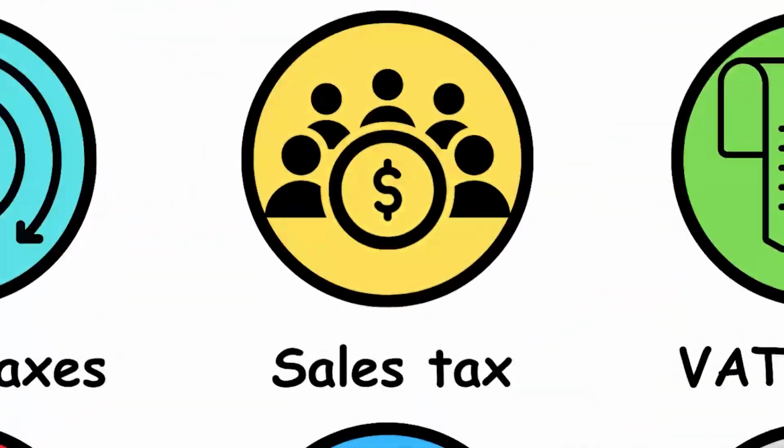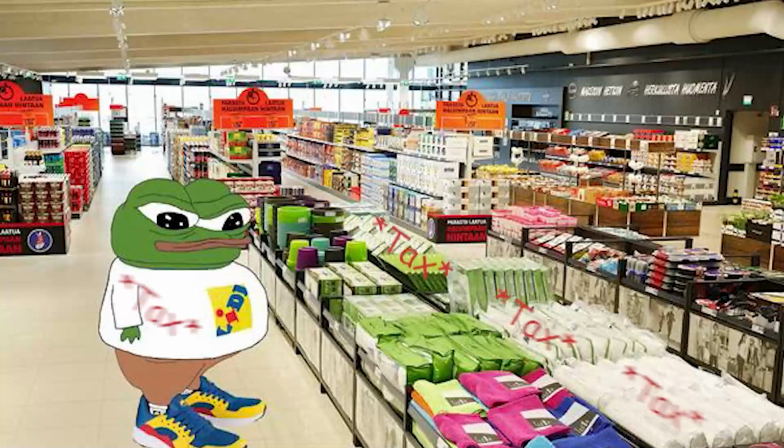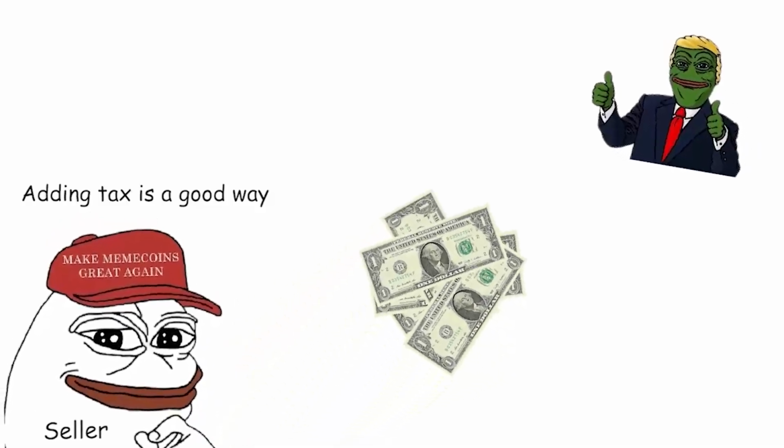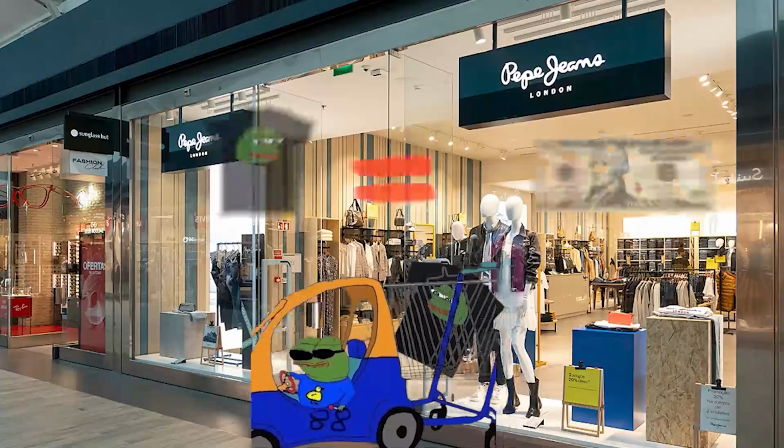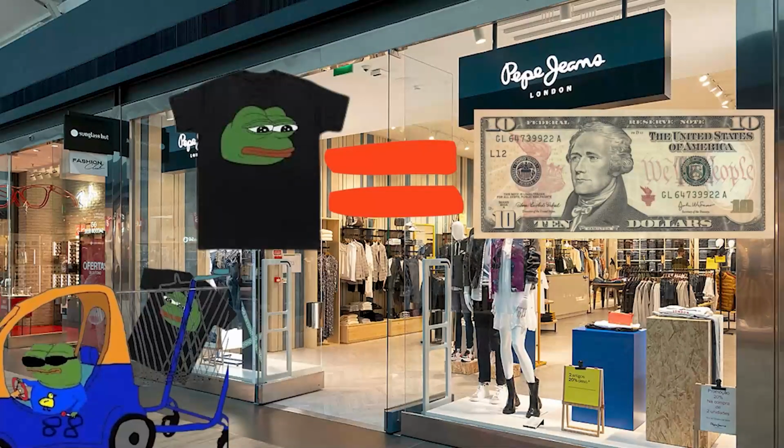bracket. Sales tax. Sales tax is a consumption tax added to goods you buy, collected by the seller, and sent to the government. Rates vary by location. Example, a shirt costing $10 with a 5% sales tax would total $10.50.